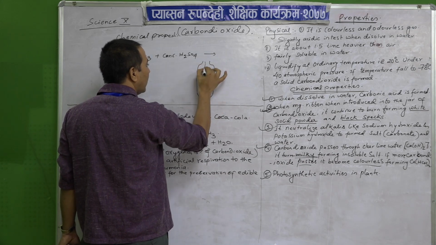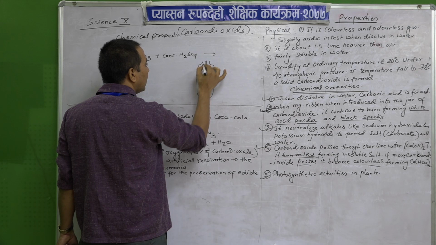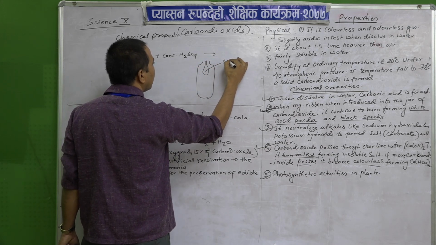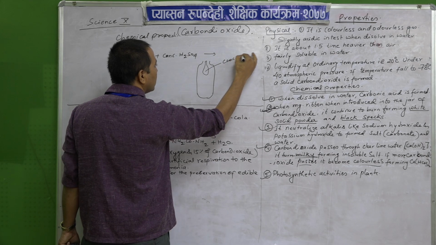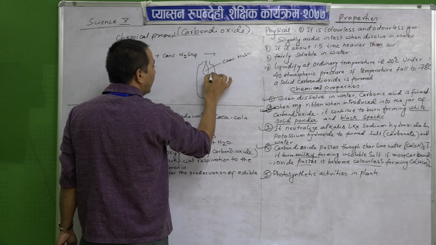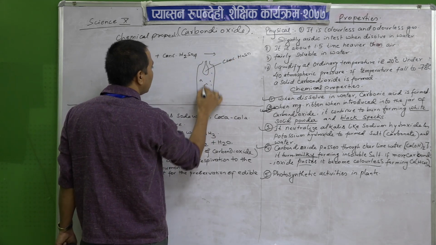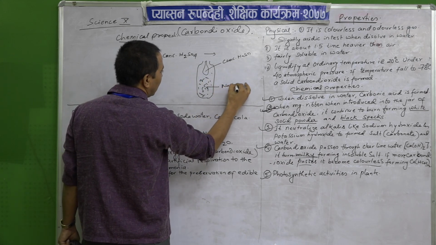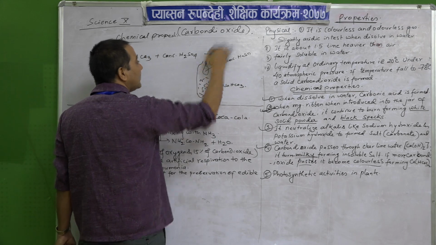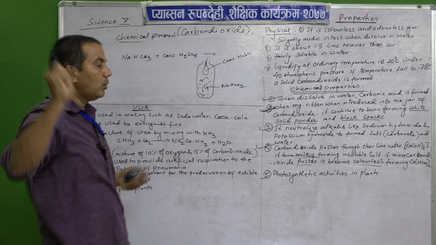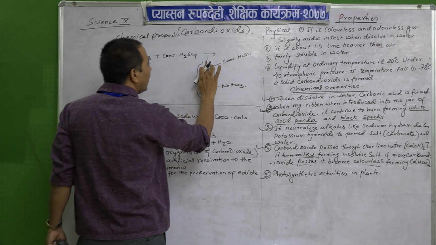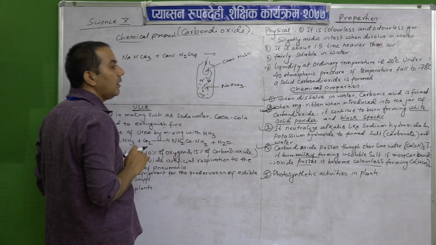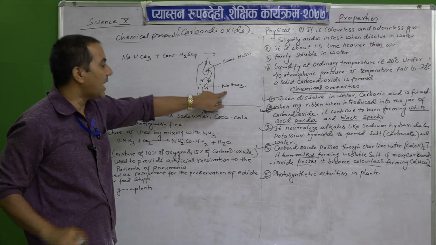One small tube is here, in which we put the concentrated sulfuric acid, and here is the sodium bicarbonate. When we pull that one, the concentrated sulfuric acid will react with sodium bicarbonate.